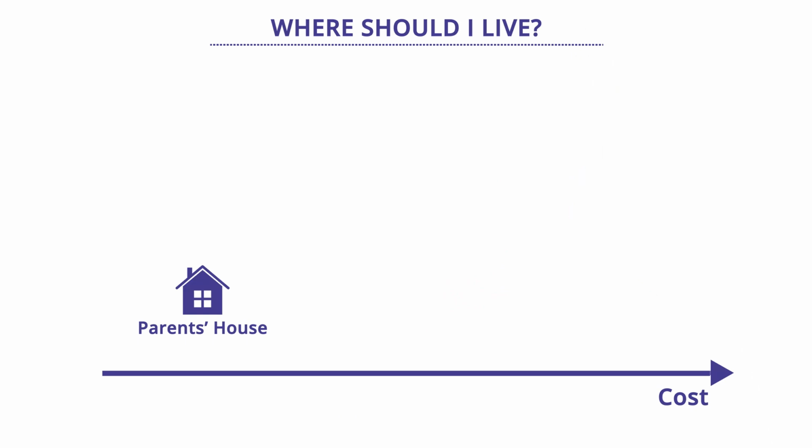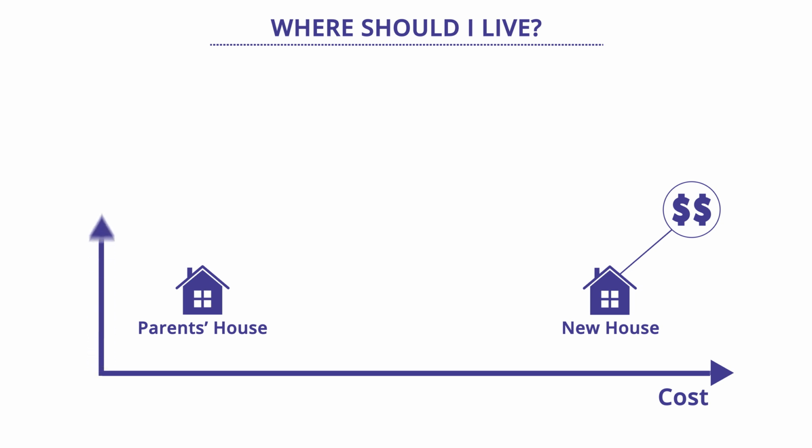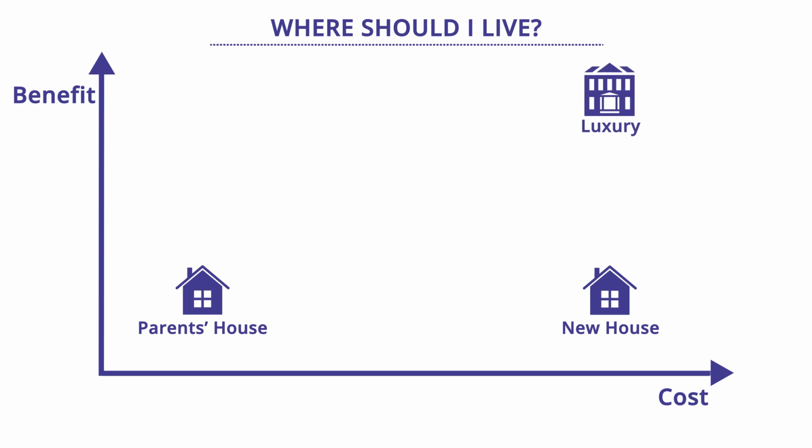Perhaps instead I want to consider a different alternative. Maybe I want to buy a new house. Well, in considering a new house, that's going to be quite pricey. You have to pay a lot, but it's not going to be stressful. But I care about more than just cost. I care about the benefit as well. Why would I pay a lot of money to have a new house unless I was going to get something for it? In this particular case, I want to buy a new house because I want to have a nice, large place to live. I don't want to live in my old bedroom any longer.